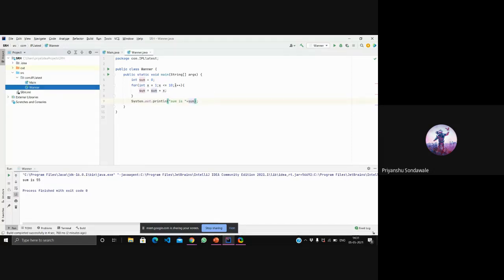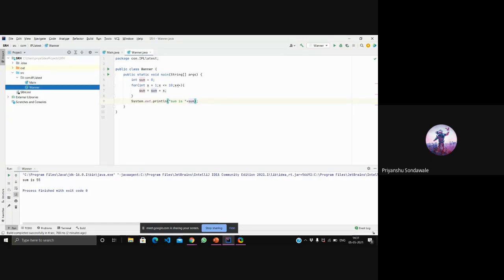Yeah. Then again x will increment, right? X plus plus, x will increment. X became 1. X became 2. So in sum we are having 1, right? 1 plus 2 equals 3. Now 3 is stored in this sum, right?